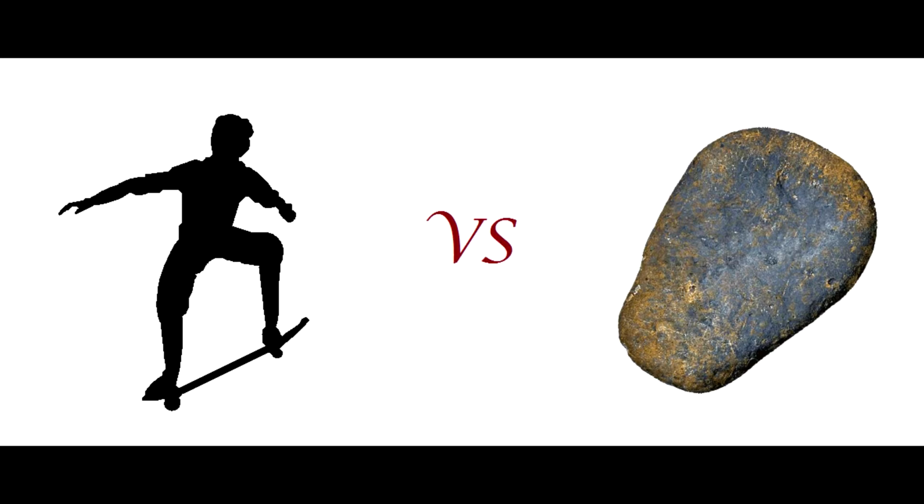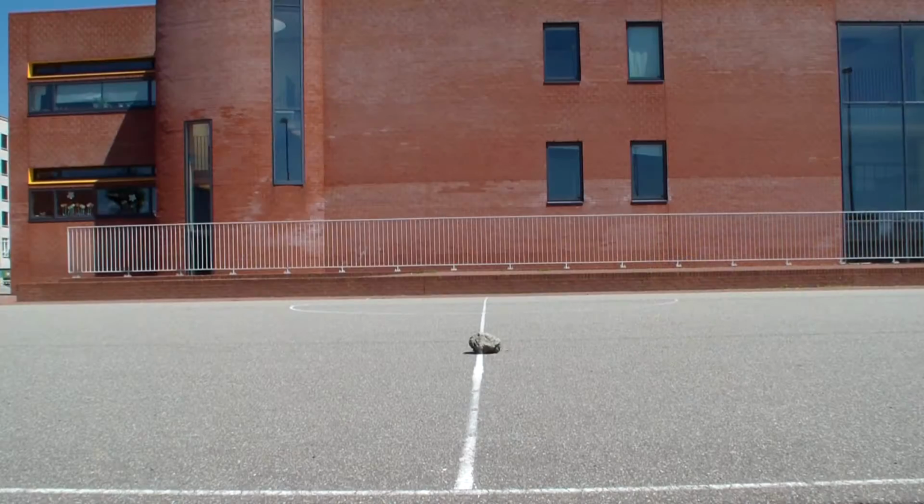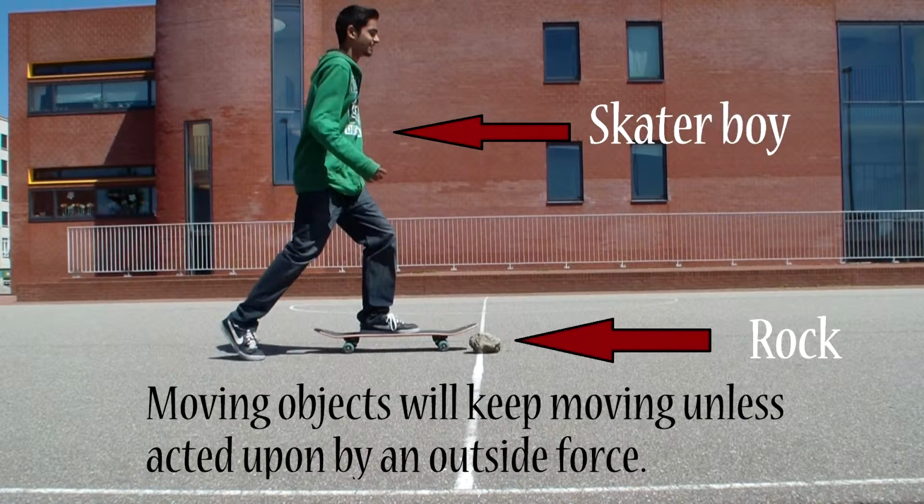Experiment 1. The skater versus the rock. Isaac Newton's first law, the law of inertia, states that moving objects will maintain their state of motion unless acted upon by an outside force. The skater is skating towards the rock, which is an outside force, so you know what will happen next.